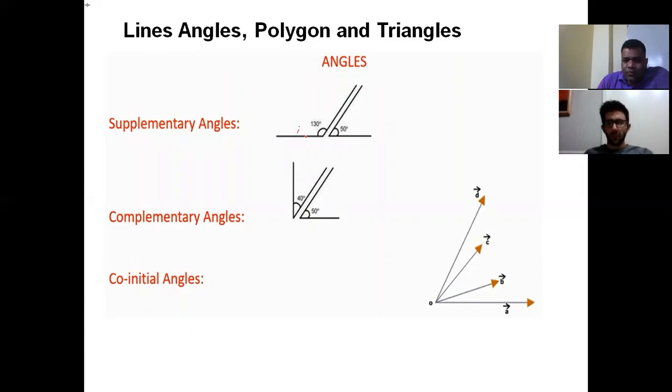When the sum of two angles is 180 degrees, they are called supplementary. Let us say this is theta 1, theta 2. If theta 1 plus theta 2 is equal to 180 degrees, they are called supplementary. When theta 1 plus theta 2 is 90 degrees, they are called complementary.